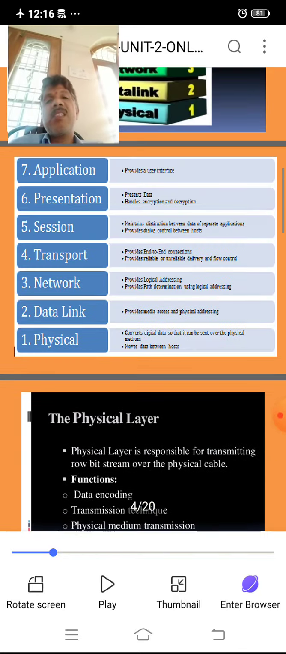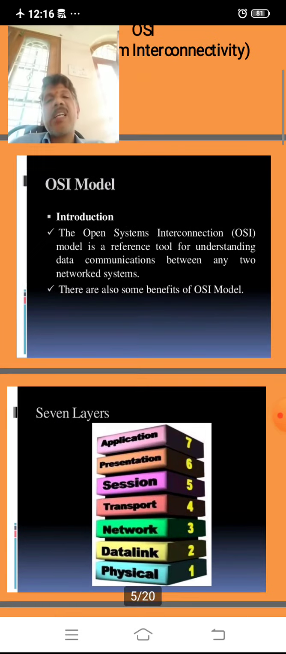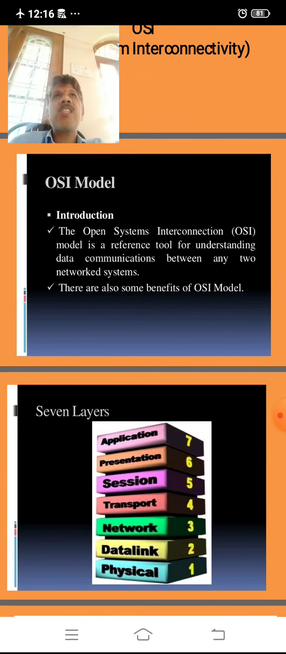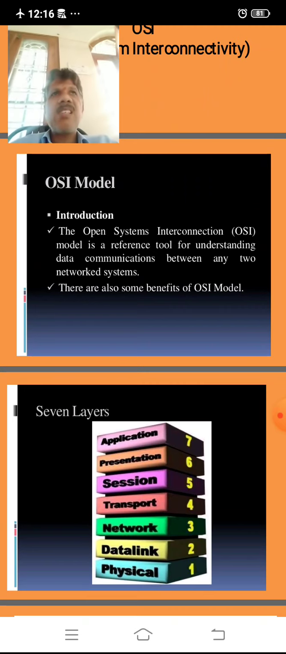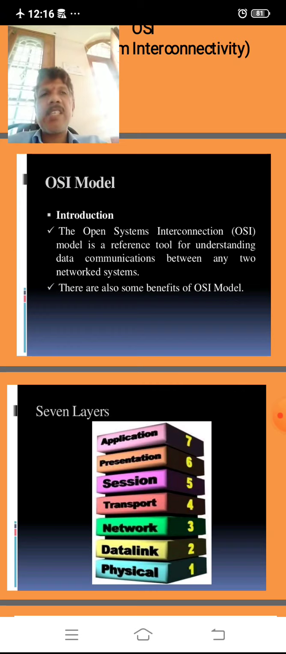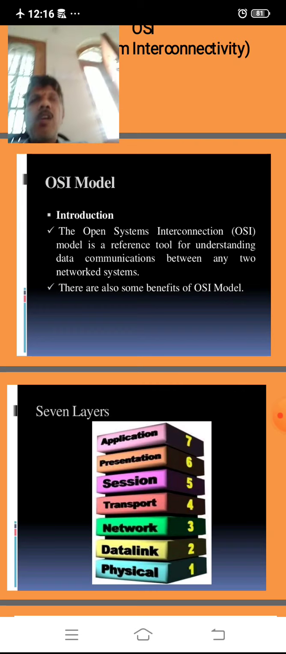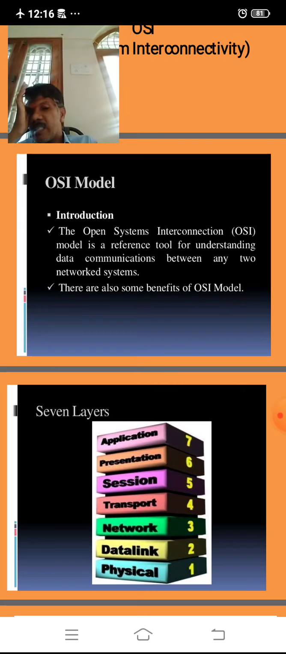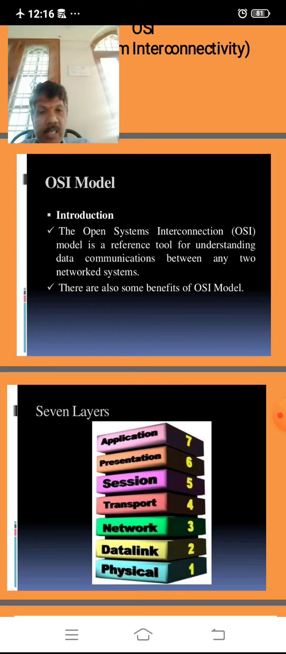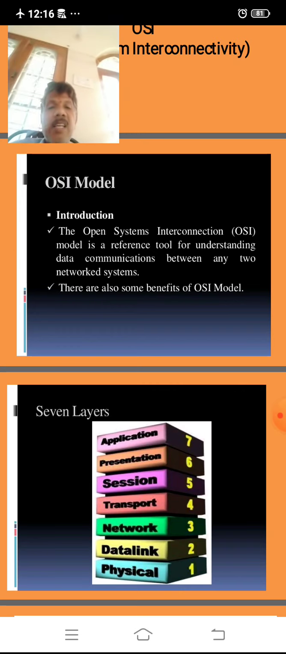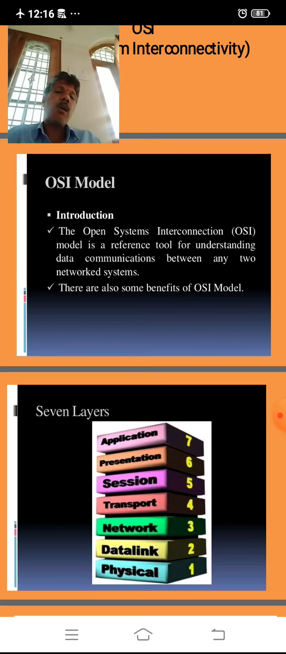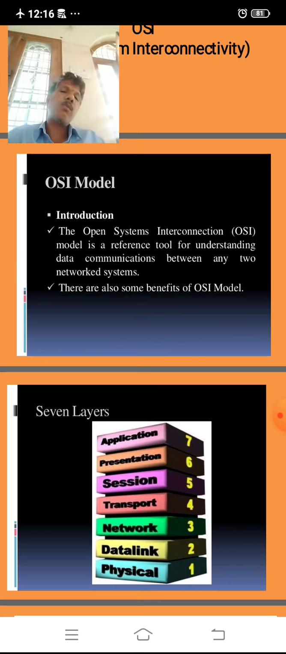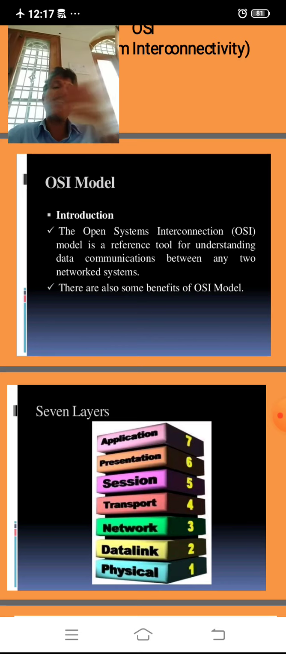The topic is the OSI, Open System Interconnectivity. It is a reference model for the development of TCP/IP, based on the Open System Interconnectivity model only. Today, the Internet is working. Generally, in the OSI model, there are 7 layers: application layer, presentation layer, session layer, transport layer, network layer, data link layer, and physical layer. Each and every layer sends data in different forms.